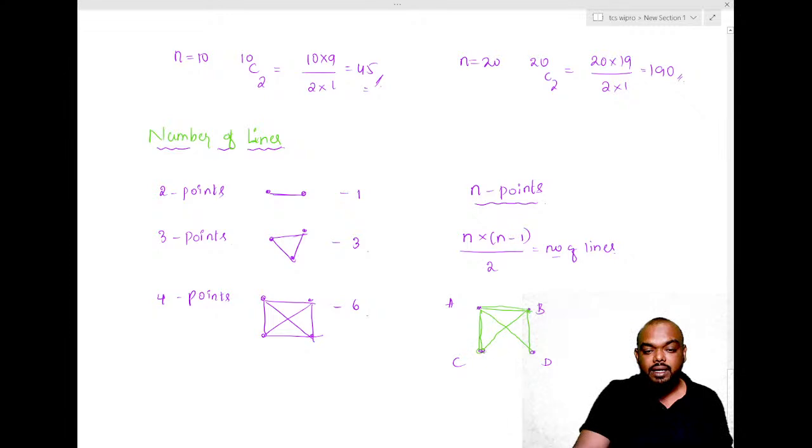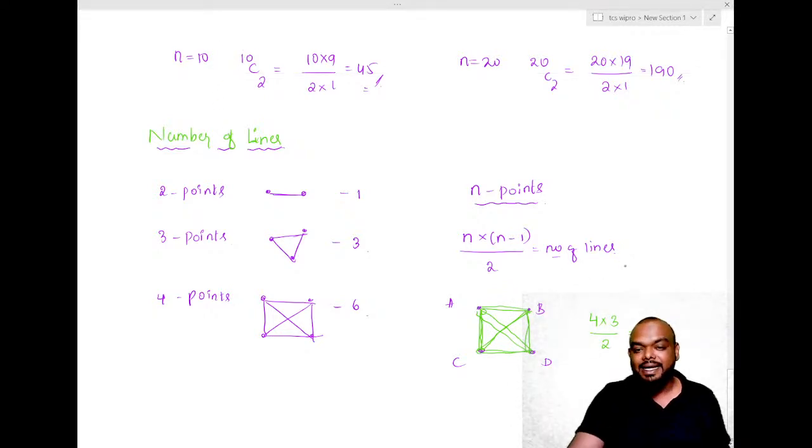From C, how many? 1, 2, 3. From D as well, 1, 2, 3. So 4 points are there, and from each point we can draw 3. 4 into 3. But every line is drawn 2 times if you observe. So divide by 2, we will get 6. So that's how we get the formula n into n minus 1 divided by 2.